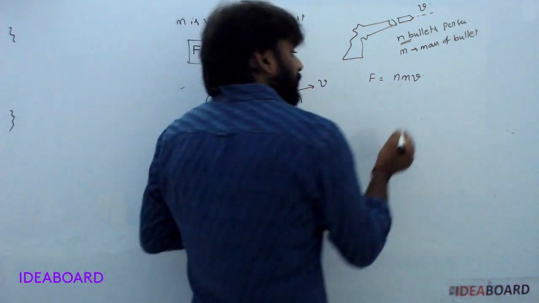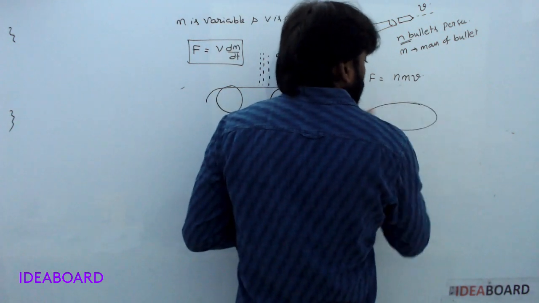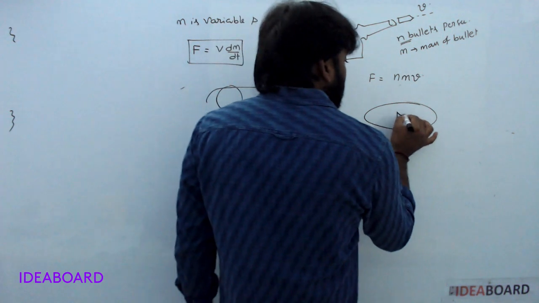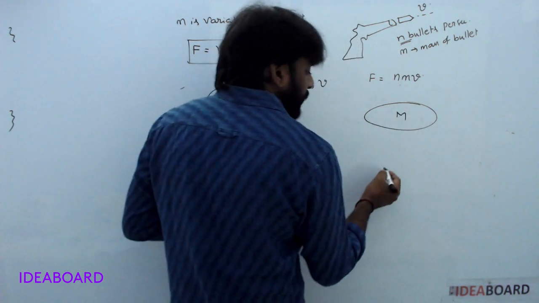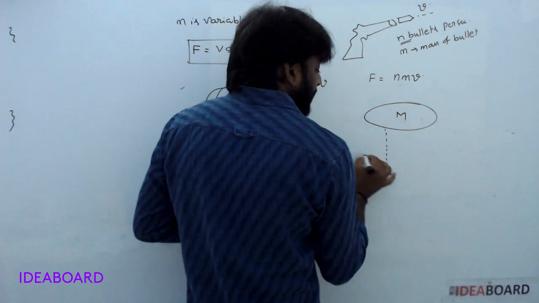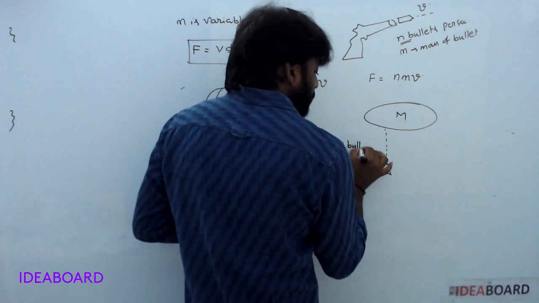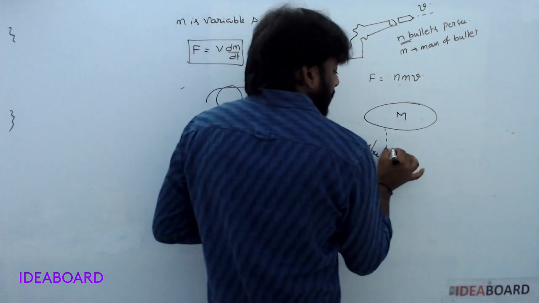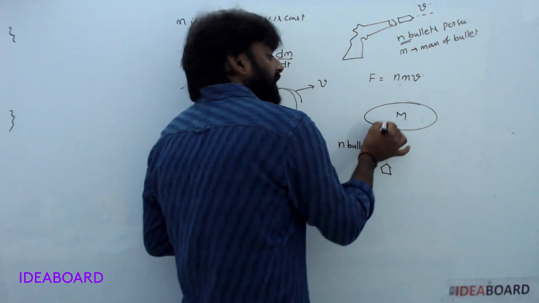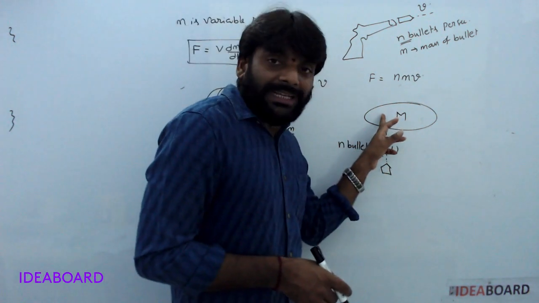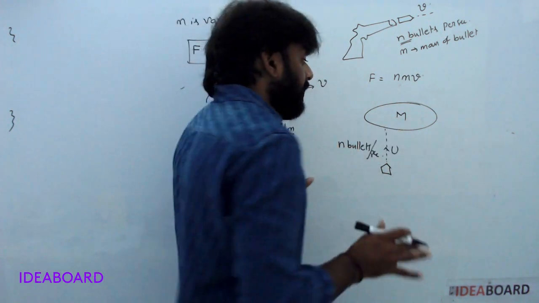Now, one disc floating in mid-air. Its mass is M. When it is floating, n bullets are fired per second with velocity u. These bullets are not returned back; they penetrate into this disc and stop.